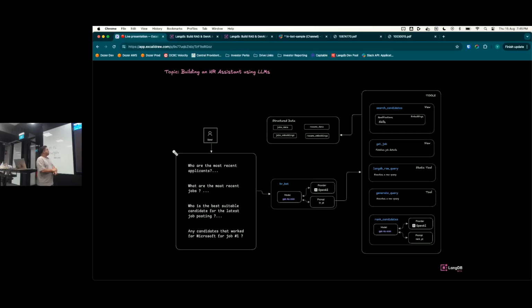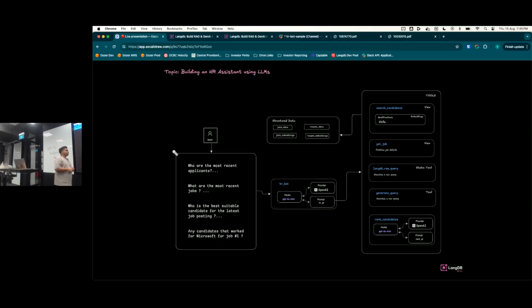So let's talk about this example, what we'll cover. We'll build an HR bot, which in this case uses one of the OpenAI models, GPT-4 Mini, and we could have used any other model here as well. The HR bot has access to several tools in this application. Basically, perform a semantic search based on text, so you can match the right candidates when a certain question is asked. Being able to search based on skills, knowledge, experience, etc., and bring that data into the context. That's one of the tools.